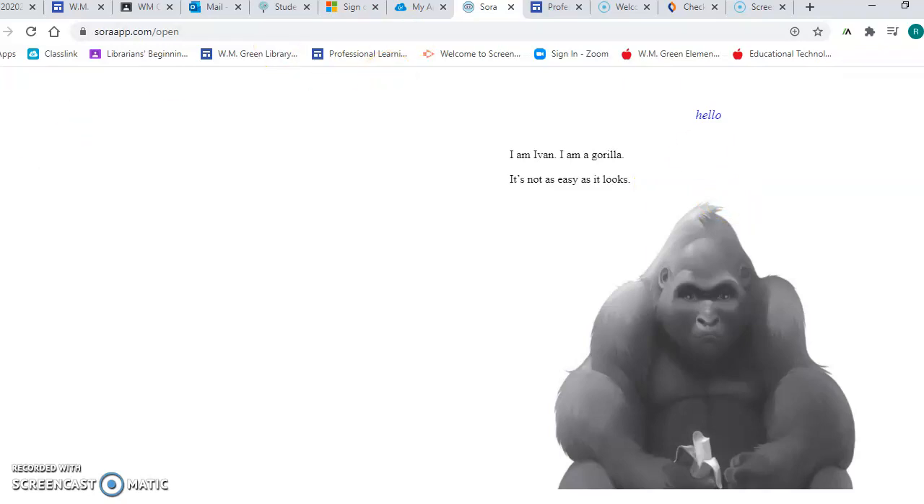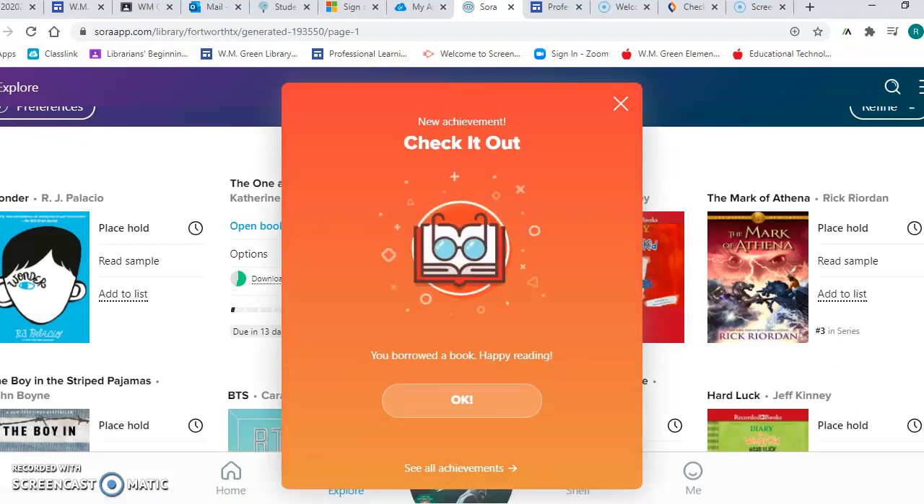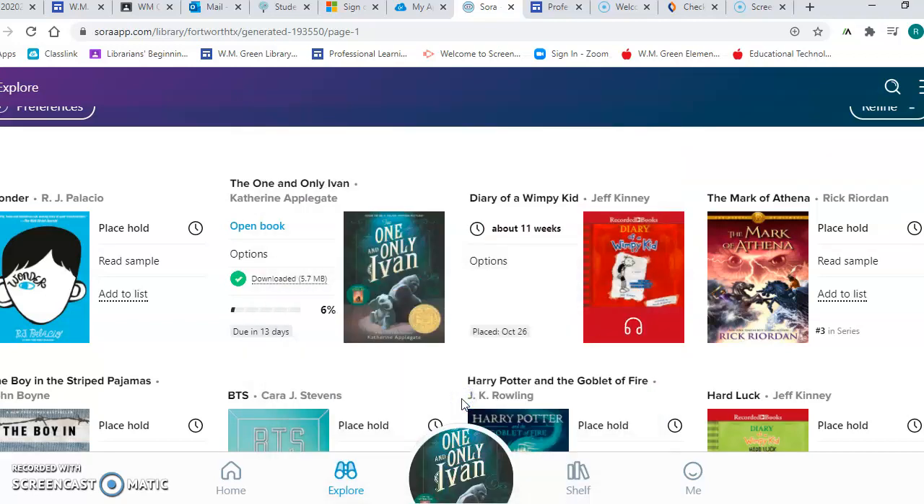So this is where I would actually listen to the book. Okay, if I wanted to get out of that, of course, I can always use the arrow. And look, it says a new achievement. I checked out a book. You borrowed a book. Happy reading. And I can just click OK.